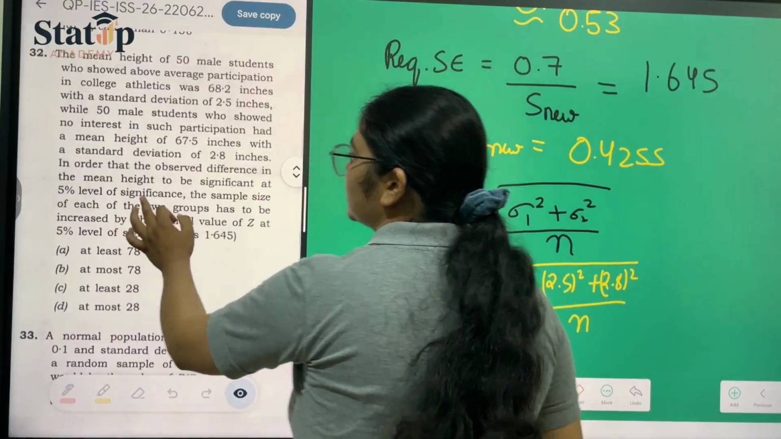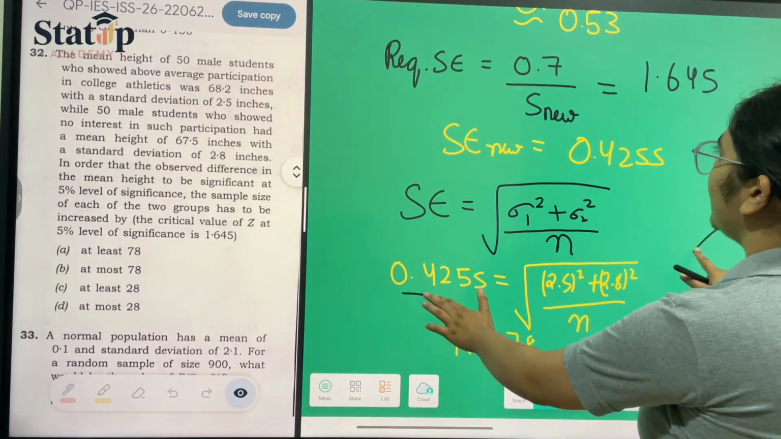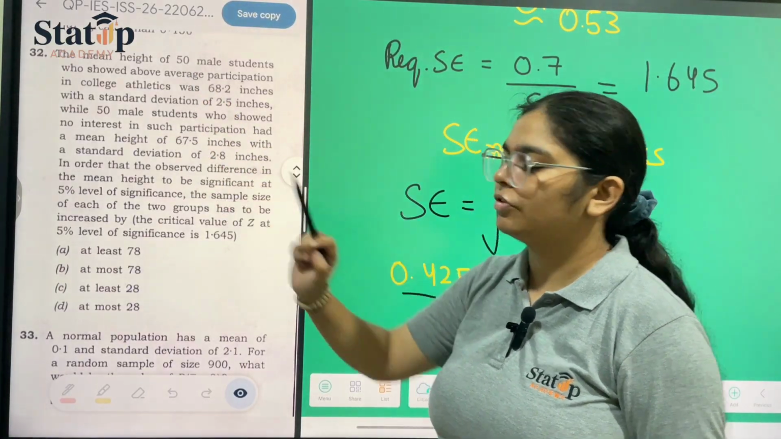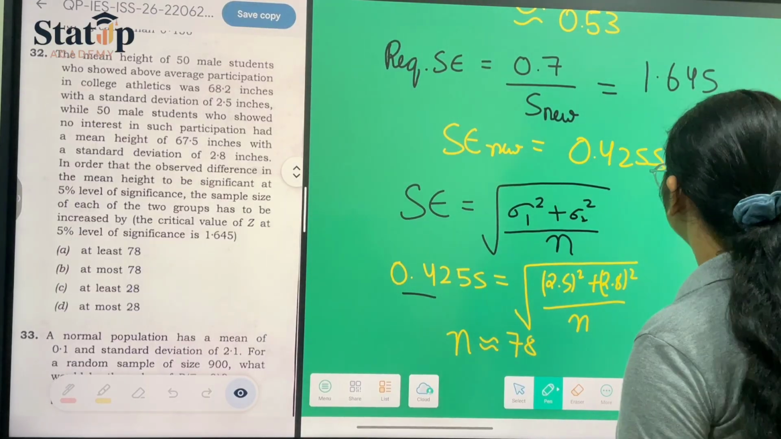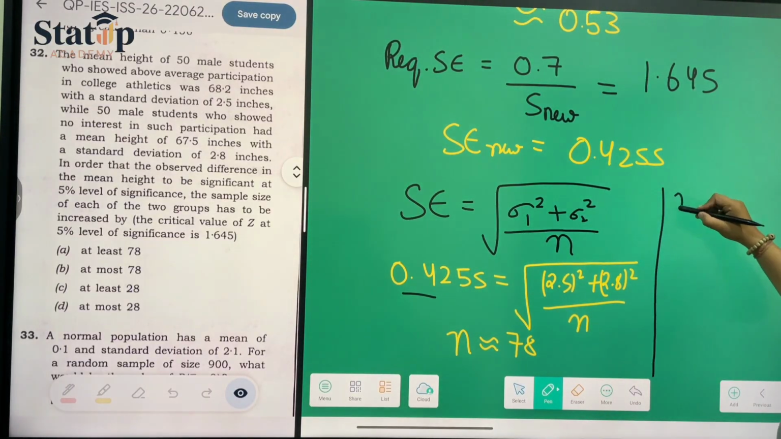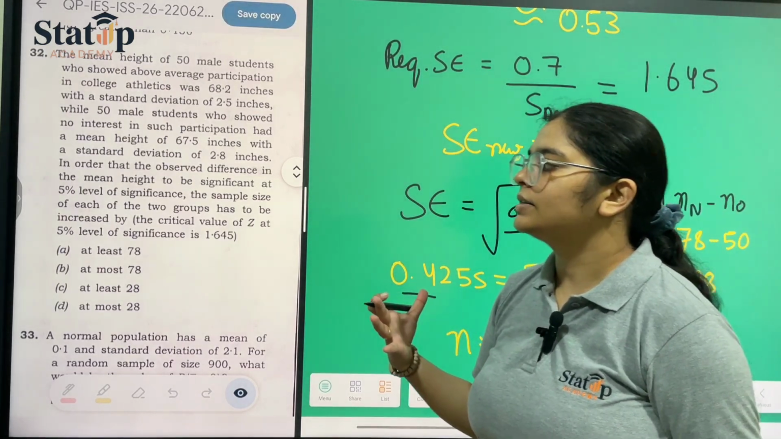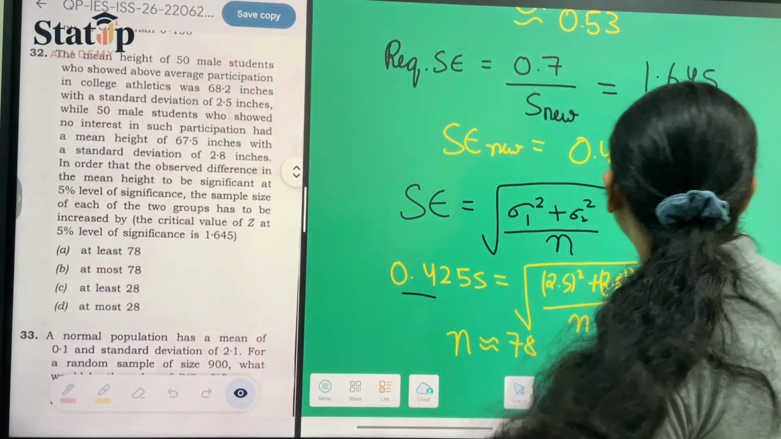Now what have they asked? How much should it be increased? Originally n was given as 50 for both, and now n has become 78. So the increase should be n new minus n old. So n new is 78 minus n old is 50. So it should be increased by at least 28 to get it significant at 5% level of significance. So our option C is the correct answer.